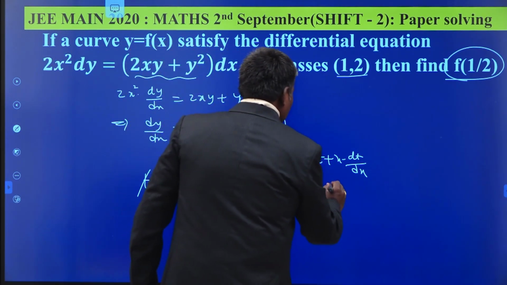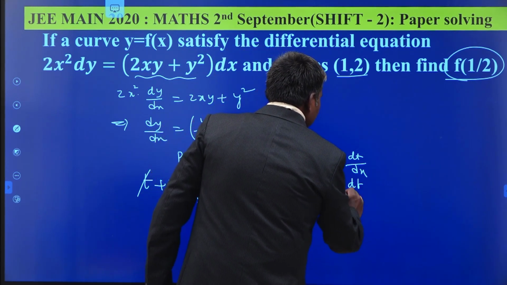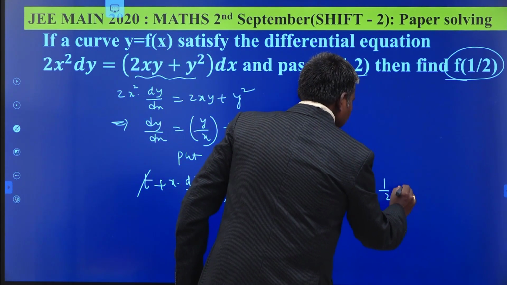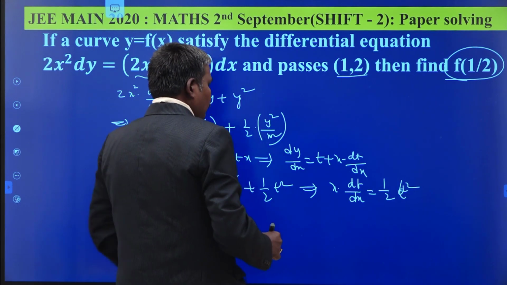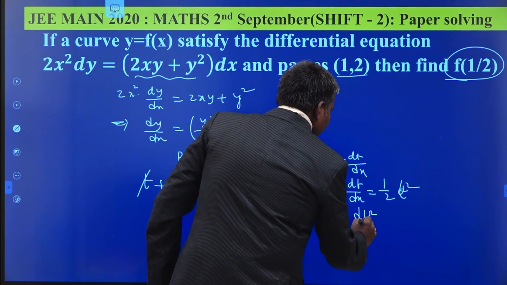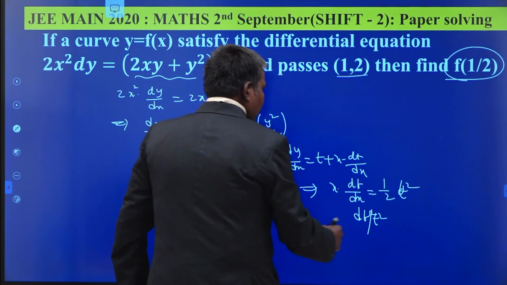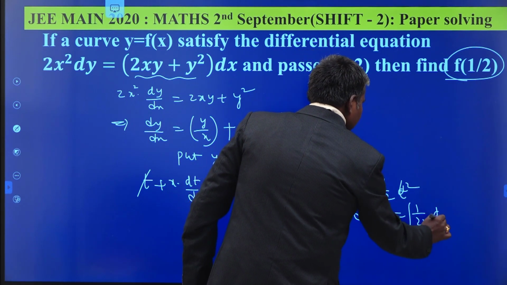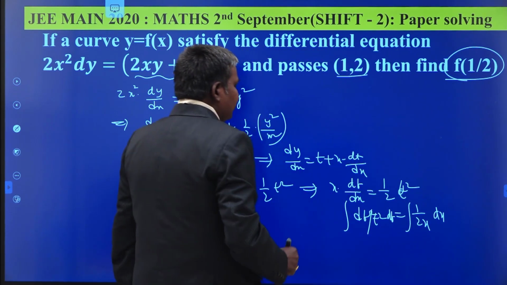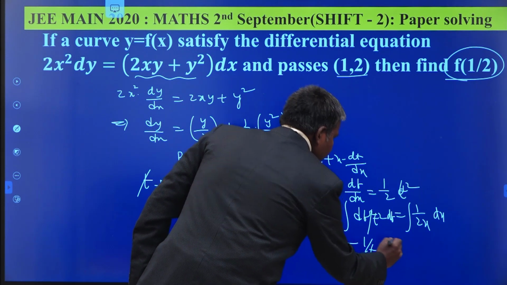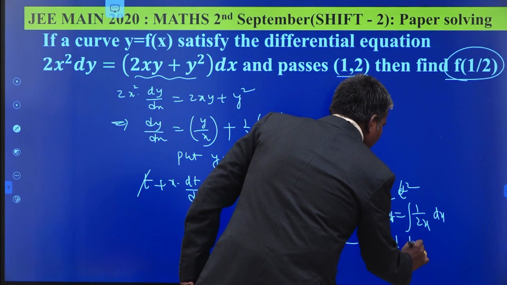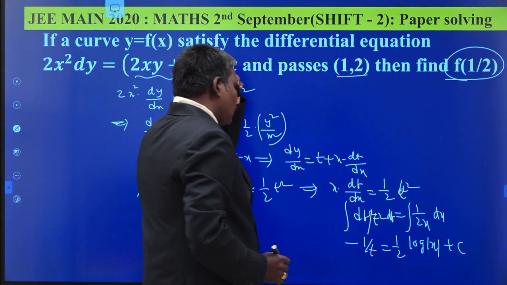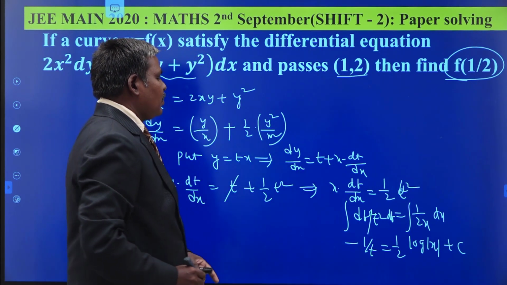This becomes the variable separable method. x times dt by dx is equal to half t square. Separating variables, dt by t square is equal to 1 by 2x. Taking integration on both sides. Integral dt by t square means minus 1 by t is equal to 1 by 2 times log mod x to the base e plus c.